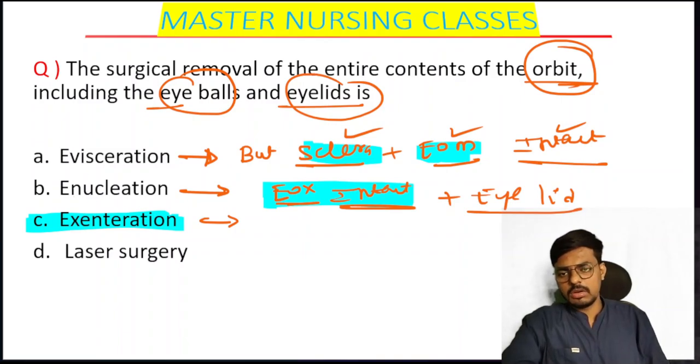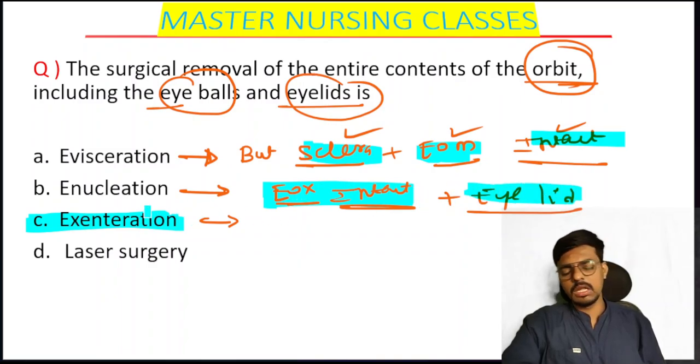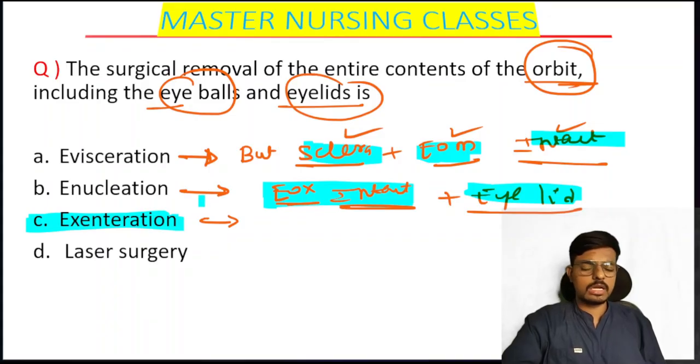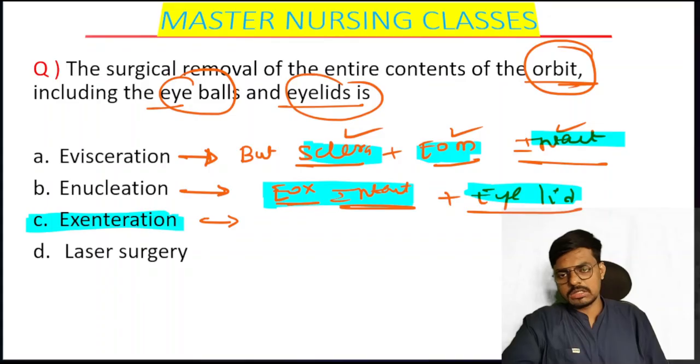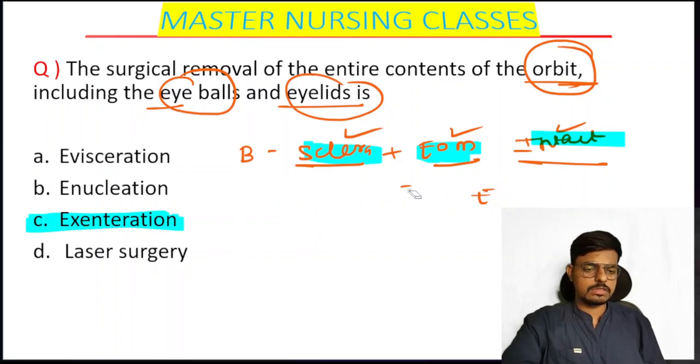Hope the concept is clear. You have to search for the content, and which one is intact there will give the correct answer. Evisceration is the removal of the eye content, but the sclera and extraocular muscles are intact. Enucleation is the removal of the eye content where the extraocular muscles and eyelid are intact. And when the eyelid, extraocular muscle, and entire orbit content are removed, that is what we call exenteration. The answer for this question is option C, exenteration.